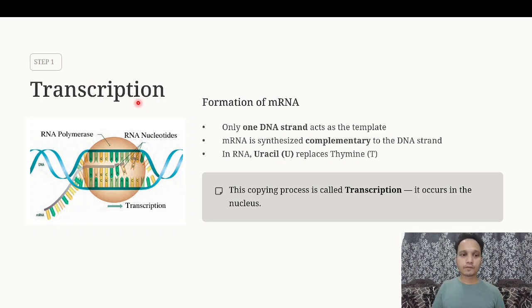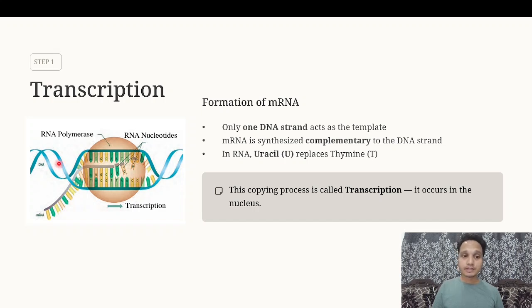Let's see the diagram first. Here in the diagram itself, you can clearly see a double helical structure. You already know what a double helical structure means. It is a DNA. It is representing a DNA. Two blue ribbons helically structured. Okay, this is DNA, and over that DNA there is an enzyme called RNA polymerase. Here, this large circle is called the RNA polymerase. RNA polymerase is responsible for joining the RNA nucleotides to each other.